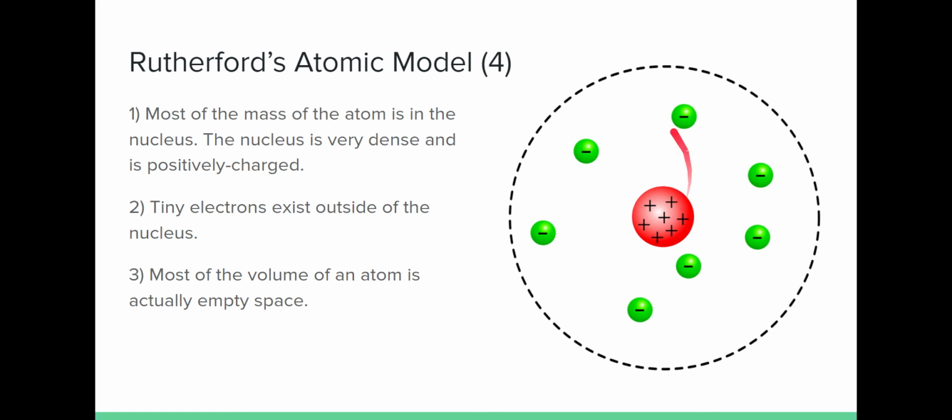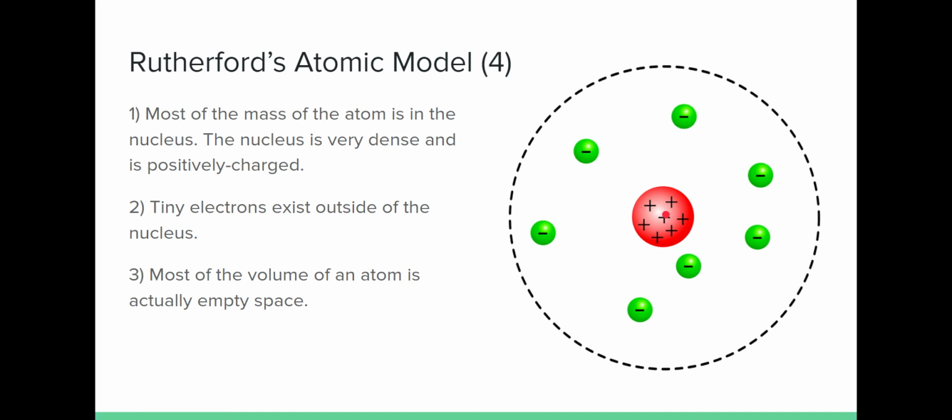So, at the end of the Rutherford experiment, we have 3 very important observations about Rutherford's atomic model. First of all, he and his team said that there is a massive positively charged thing in the center of the atom, and we call that the nucleus. It has most of the mass of the atom, and it's very positively charged. Number 2, electrons exist in the outside part of the atom.